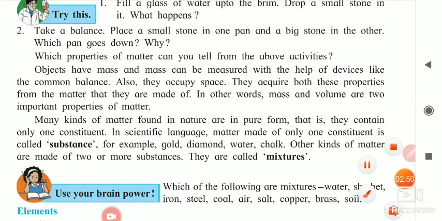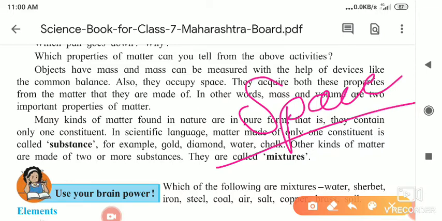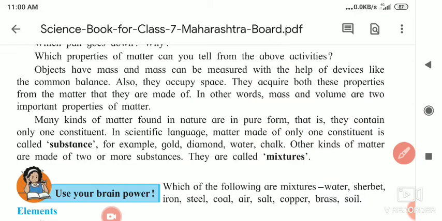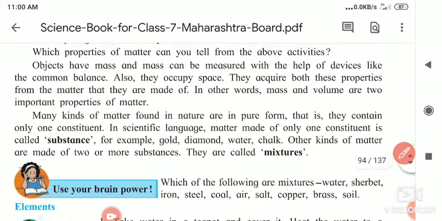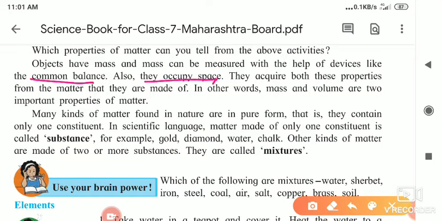From the glass activity, we see that water spills out. From that, what are we understanding? Matter occupies space. And second, it has weight. Okay. So objects have mass, and mass can be measured with the help of devices. And which are those devices? Devices like a common balance. And they also occupy space. Okay. And that's why water is also matter.